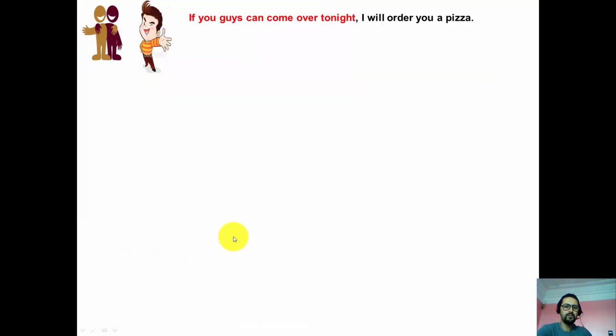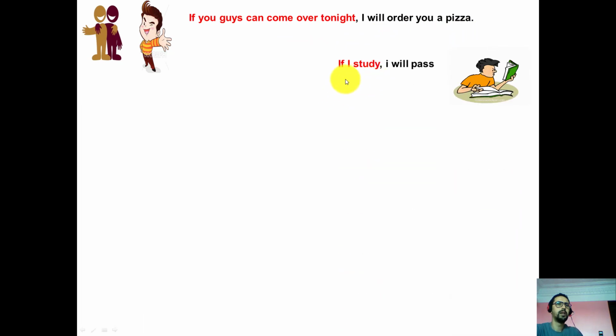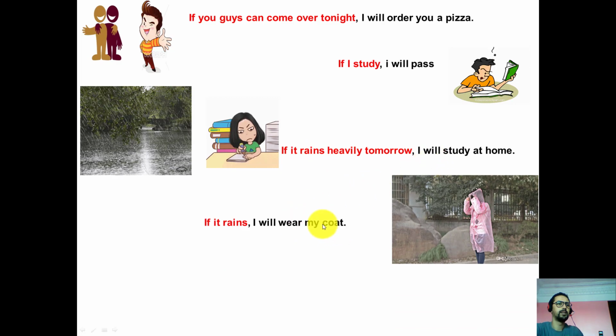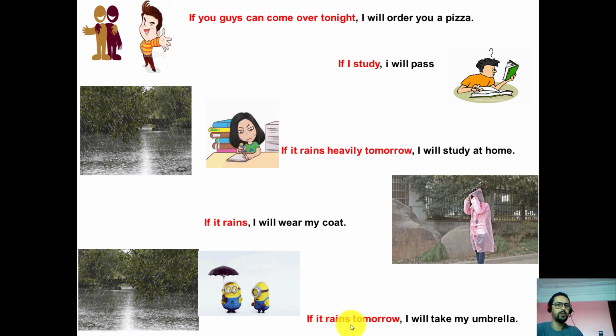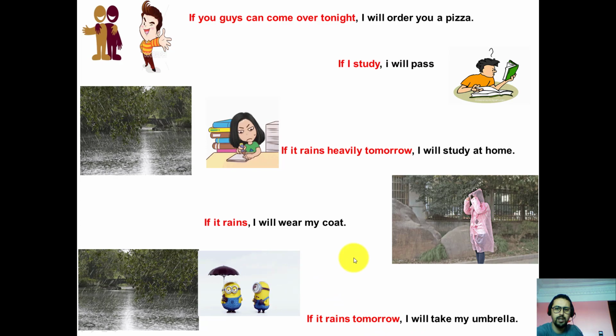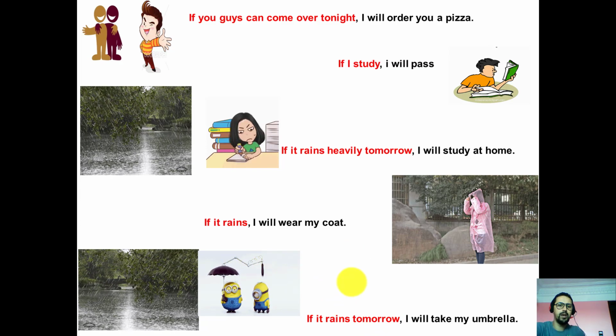Let's go back to the examples we have seen. First example, if you guys can come over tonight, I will order you a pizza. Example number 2, if I study, I will pass. Example number 3, if it rains heavily tomorrow, I will study at home. Example number 4, if it rains, I will wear my coat. Last one, if it rains tomorrow, I will take my umbrella. All the examples are possible to happen. They may happen in the present or in the future.